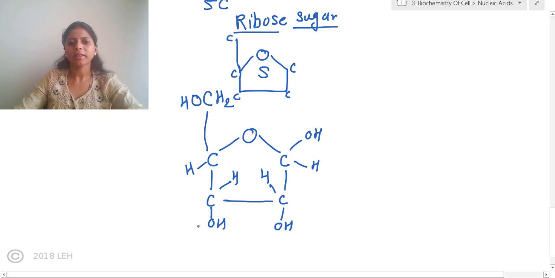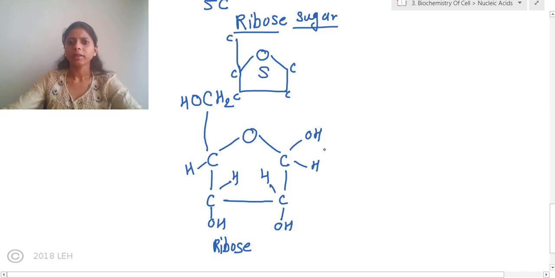Now, this is the chemical structure of ribose. Try to understand it properly. You are having this in detail. See, how to draw ribose? Draw oxygen to which 5 carbons are attached. Okay, this is one more. Okay, it is a pentagonal structure. Okay, and to every carbon there is attachment of H and OH group, and to this carbon, the fourth one, it is attached as a CH2OH group.